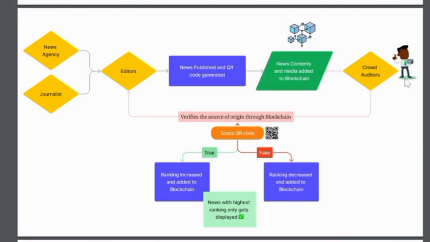The news which have the highest amount of rating will be displayed, and all the news that have low ratings will not be displayed. And there would be a threshold limit for the upvotes. If it is above a particular percentage, it would be displayed. If not, it won't be displayed.